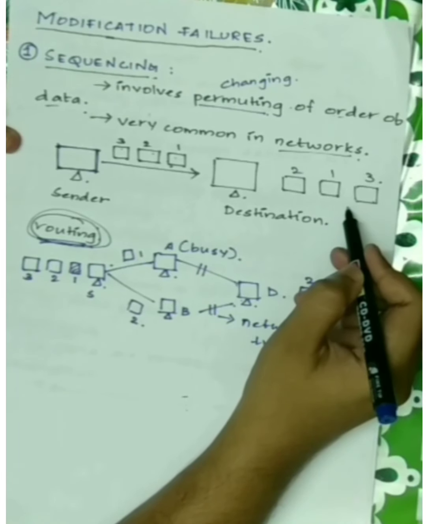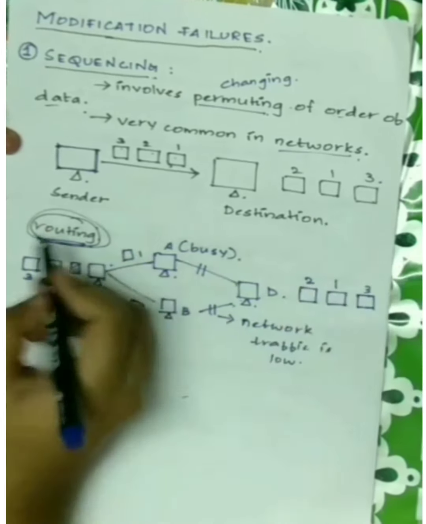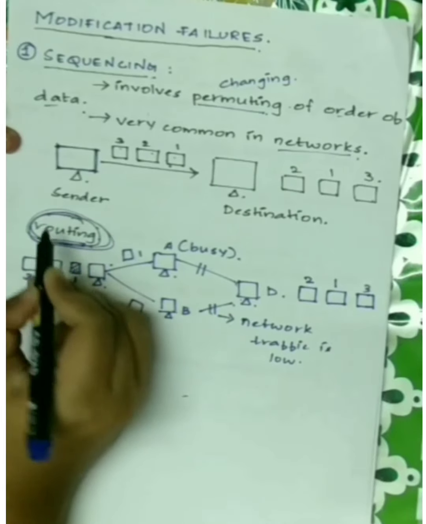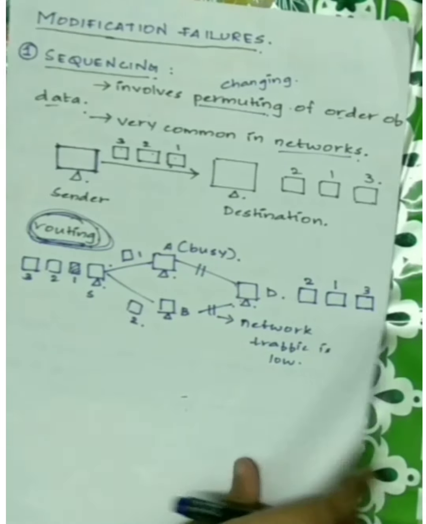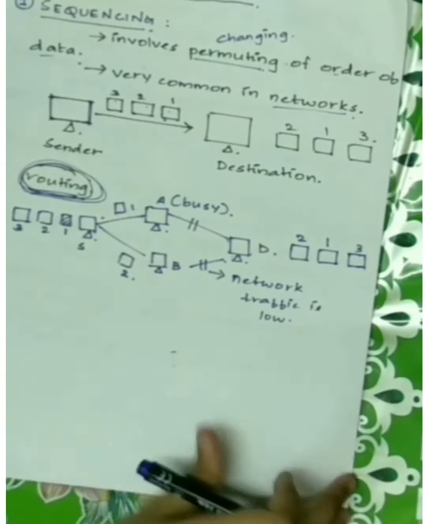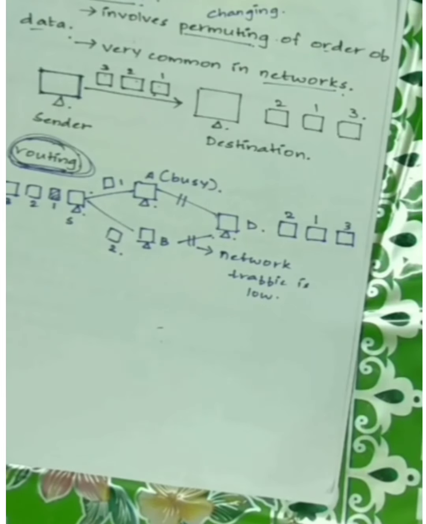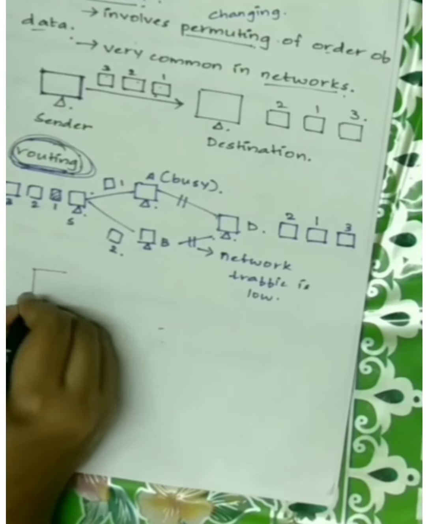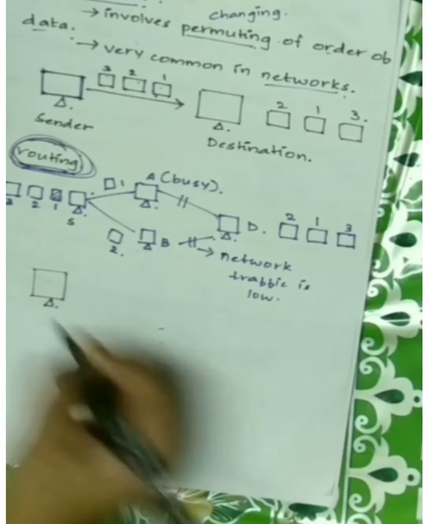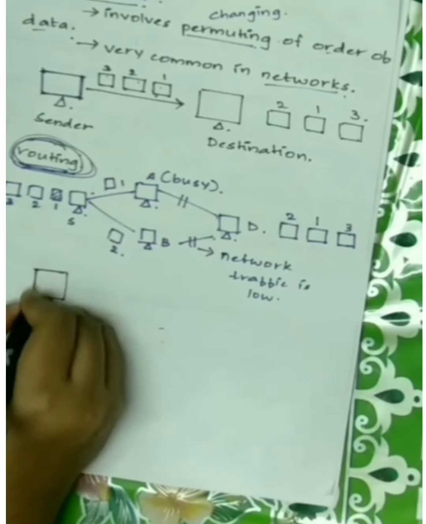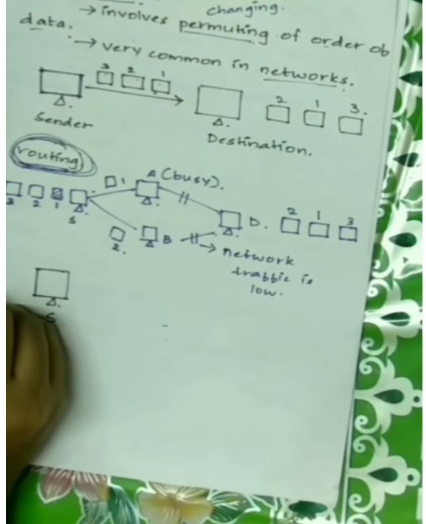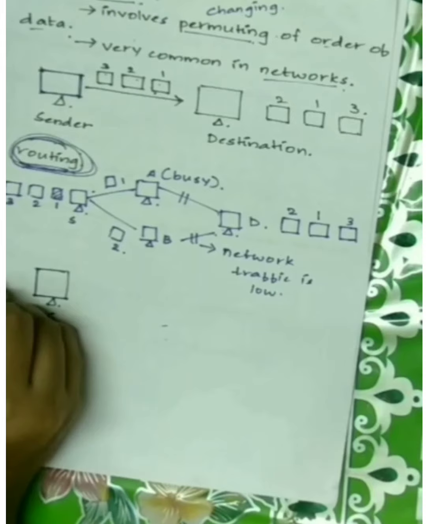I've already drawn a figure here, but I don't think it is clear to you, so I'll draw it once again. There is a center S and a destination D. There are 3 packets, 1, 2, and 3.